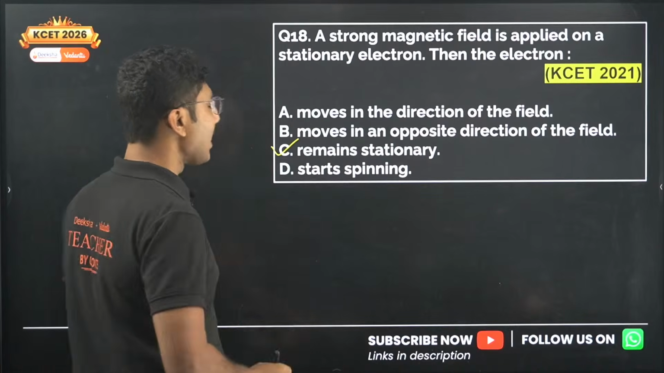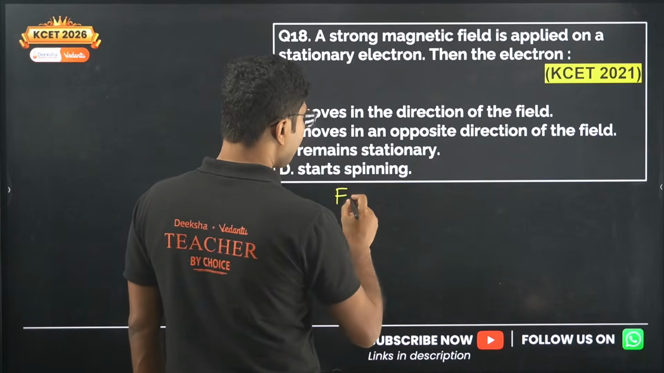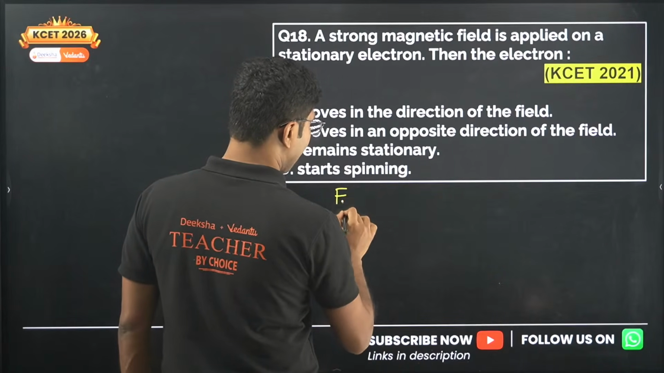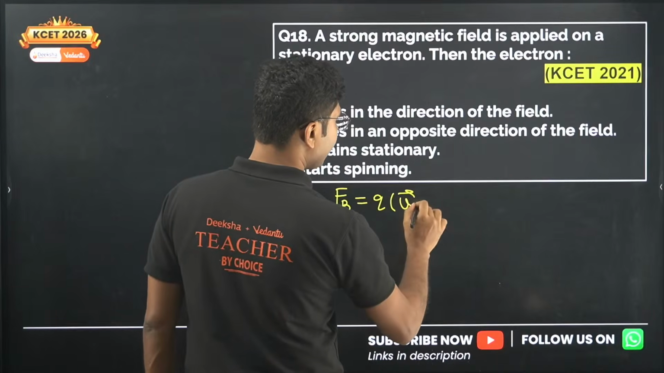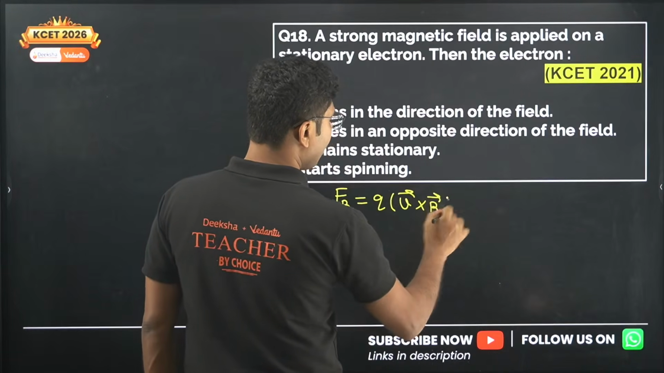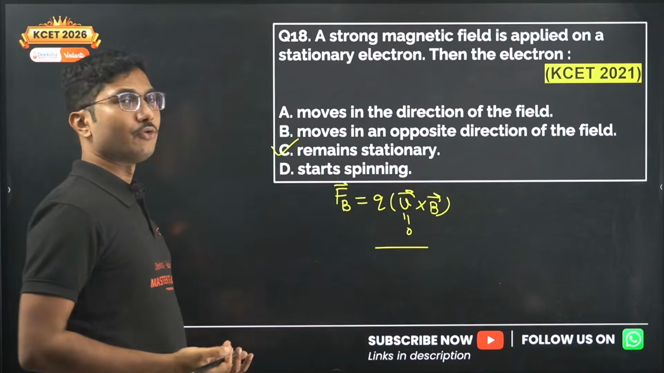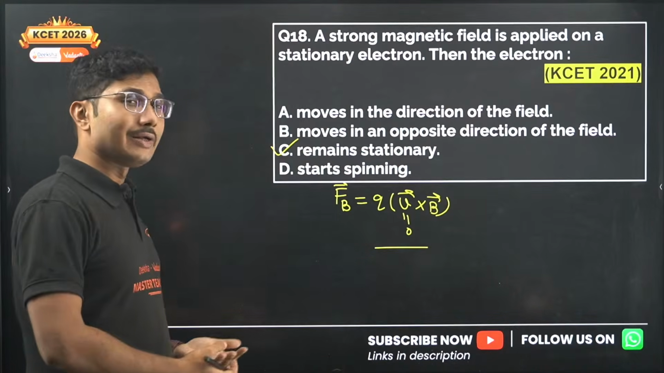Yes, that is correct, because we know that in case of Lorentz force, the magnetic component is given by Q into V cross B. So in this case V is 0. So if V is 0, then the force acting on the electron is 0. If the force acting on this electron is 0, then it will remain stationary.